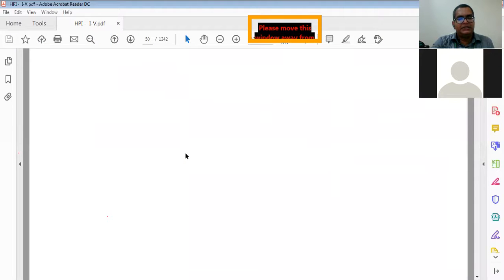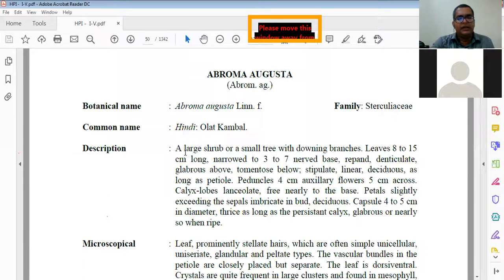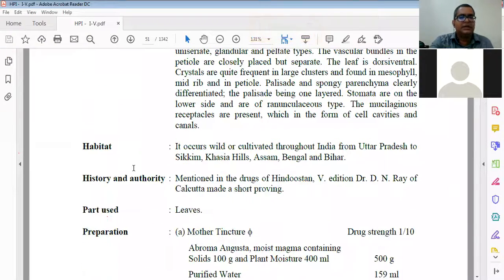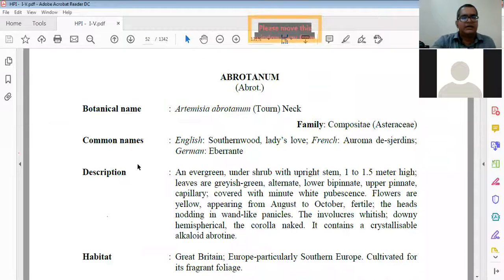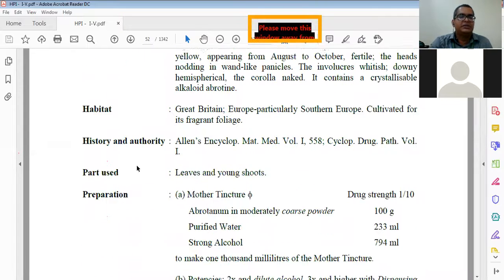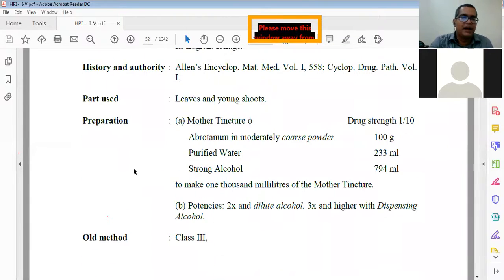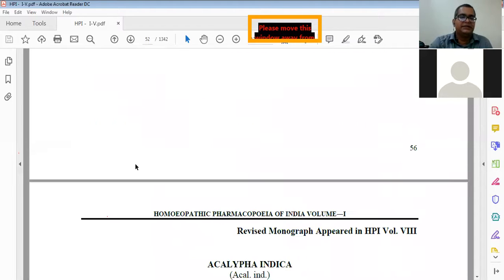So about 180 medicines, and many more are there. Then this new medicine, Abrotanum, Abroma augusta, all these are different things. You have to know this just for very basic drugs, not for all the drugs. Like botanical name, common name, description, microscopic, habitat, history and authority, parts used, preparations. You can use these as a reference. It is not necessary to remember everything. All the methods of preparation are given.